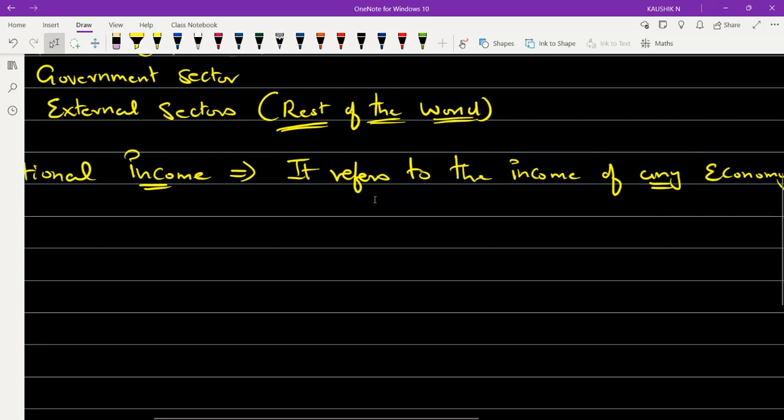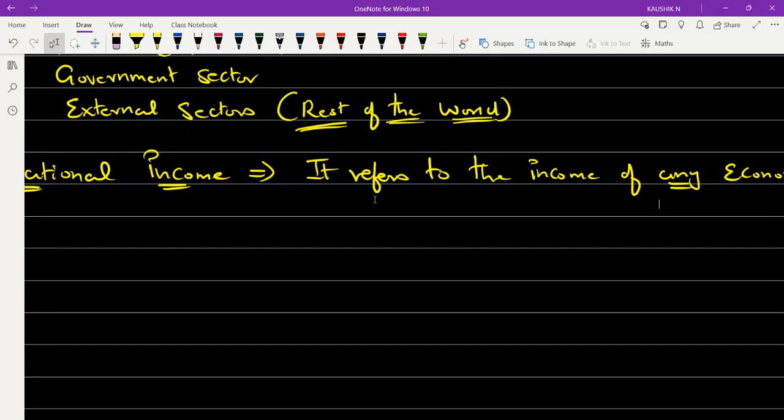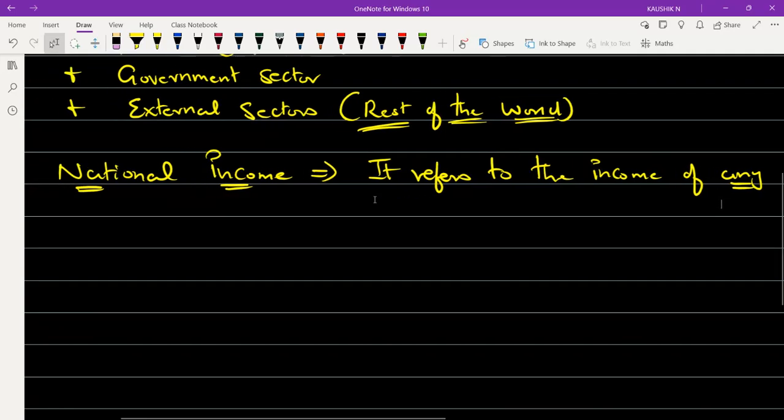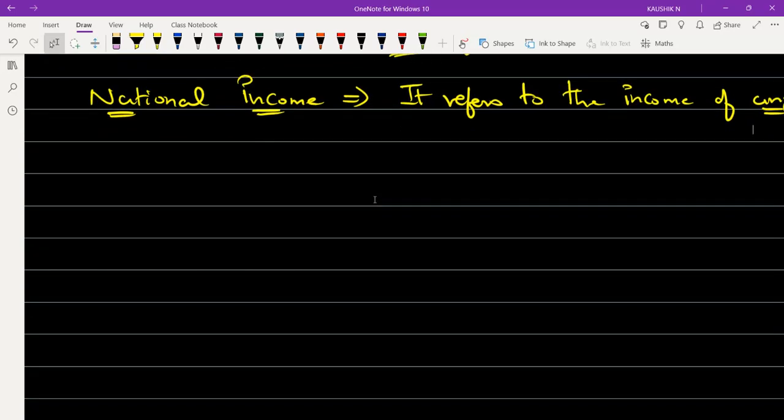So whichever country's income it is, that country's income, that is whichever nation's income it is, we call it national income. That's a simple meaning of the word national income.